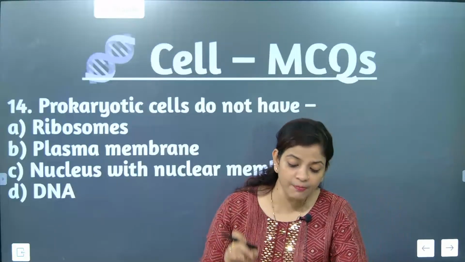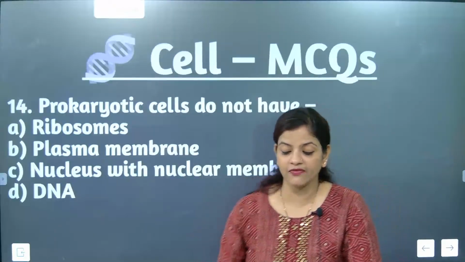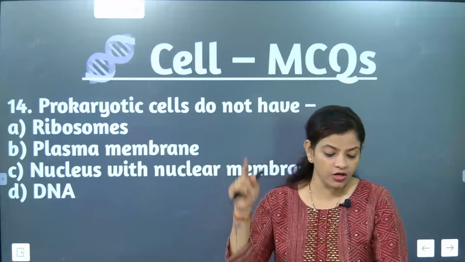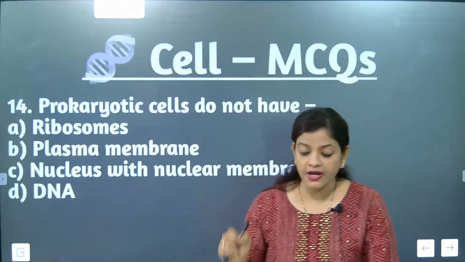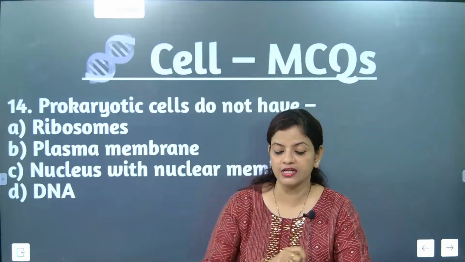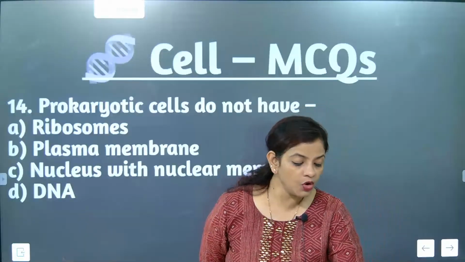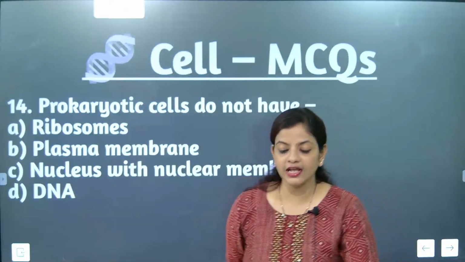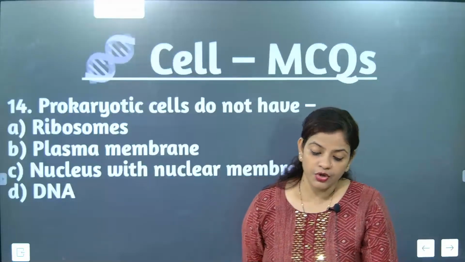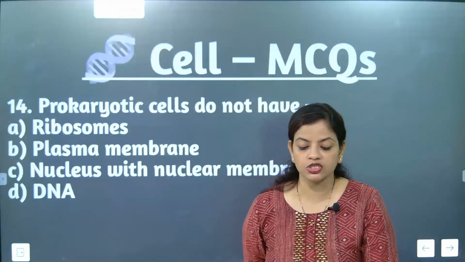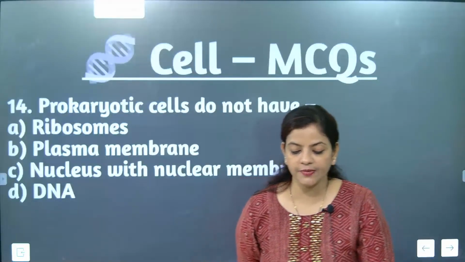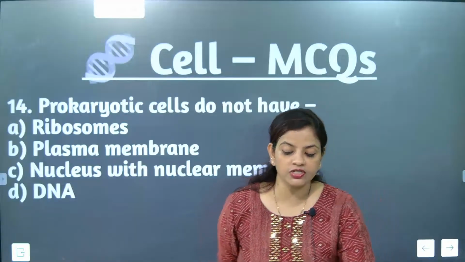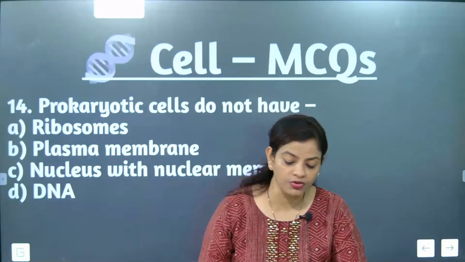Membrane-bound cell organelles, who has them? Prokaryotes or eukaryotes? Anyone, you can write it. Yes, eukaryotes have membrane-bound cell organelles.